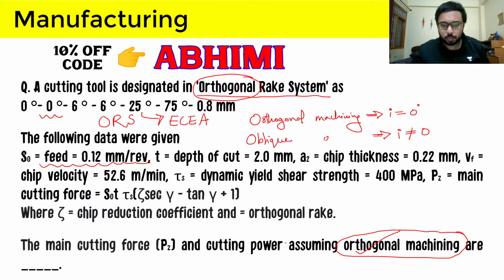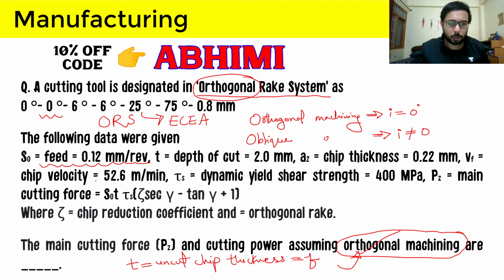So feed is used to calculate small t, which is uncut chip thickness, which was simply equal to feed for orthogonal machining. Then chip thickness and chip velocity, if it is given, then chip velocity by cutting velocity ratio is r, which is the chip thickness ratio.